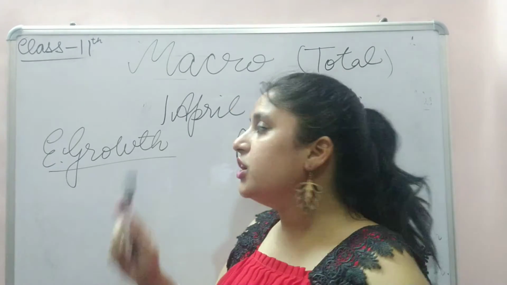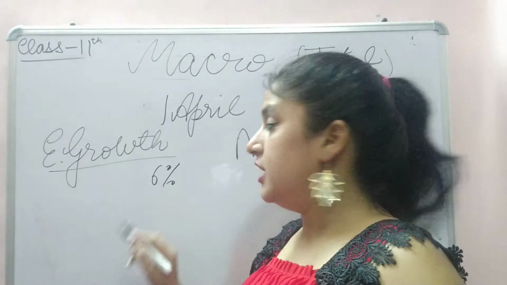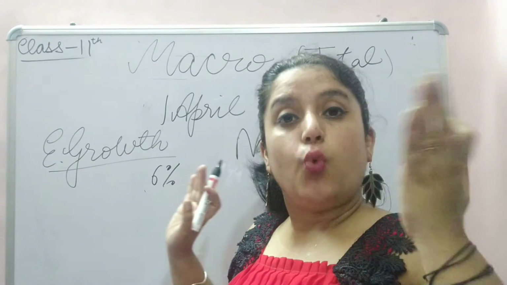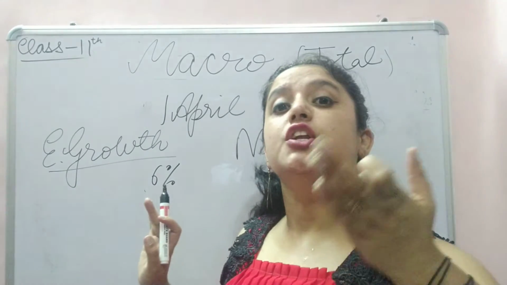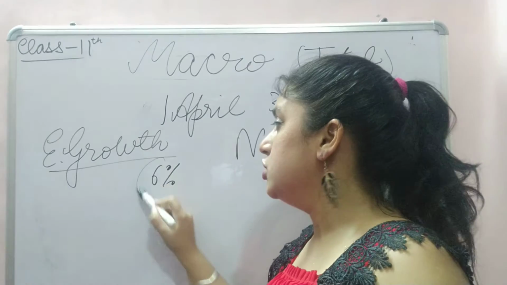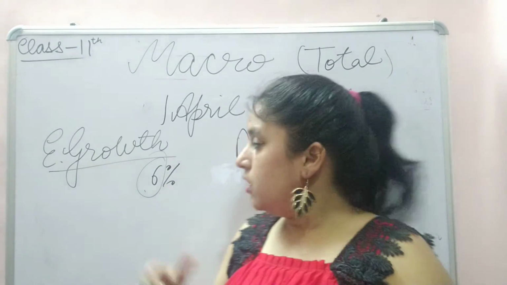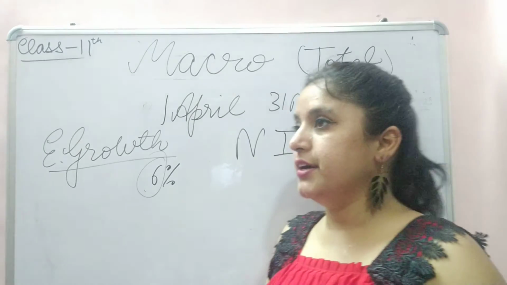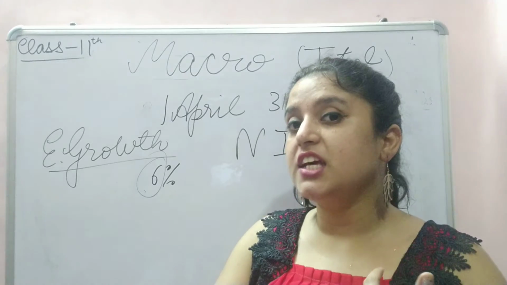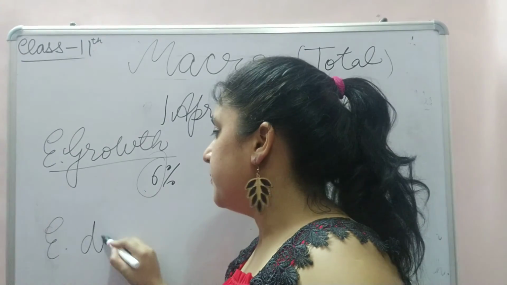Economic growth is in monetary terms. We say 6% economic growth. It is quantitative, in numeric form, which means numbers are involved in it.